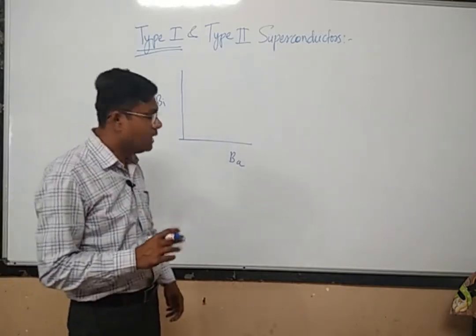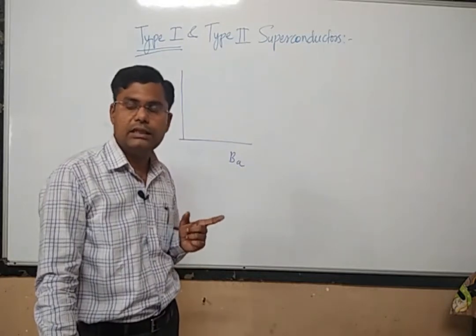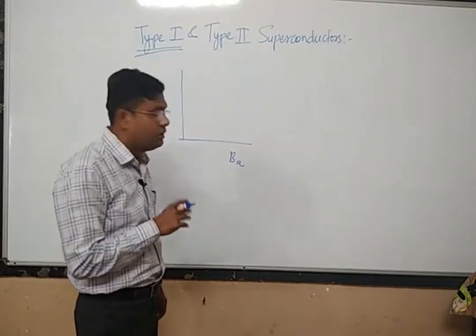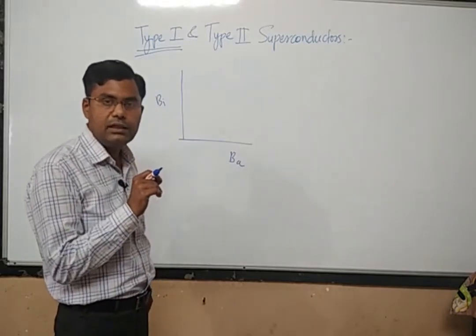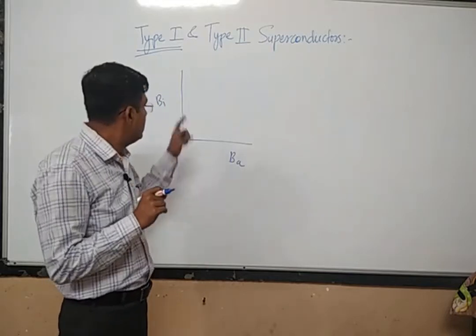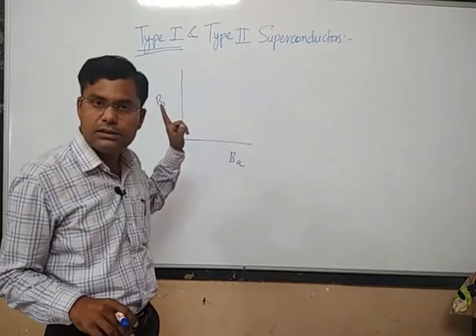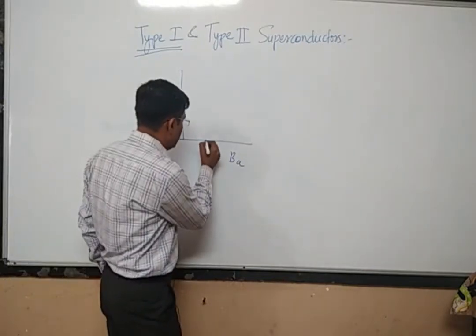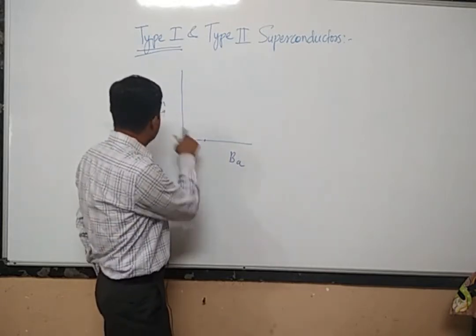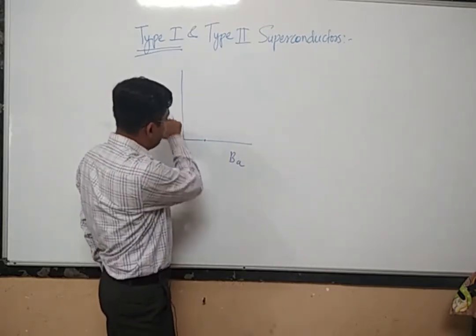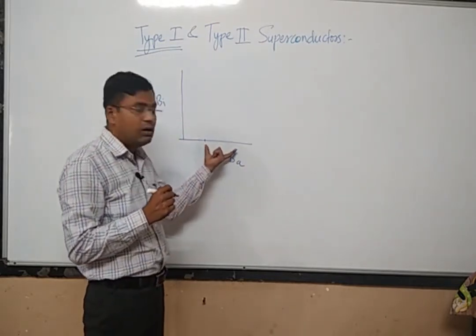Now suppose our material is a superconductor. Then what will be the value of internal magnetic field? If a material is a superconductor, it will not allow any magnetic field inside it, so the internal magnetic field must be 0. So this will be the 0 value of the internal magnetic field. And again, what should be the value of applied magnetic field?